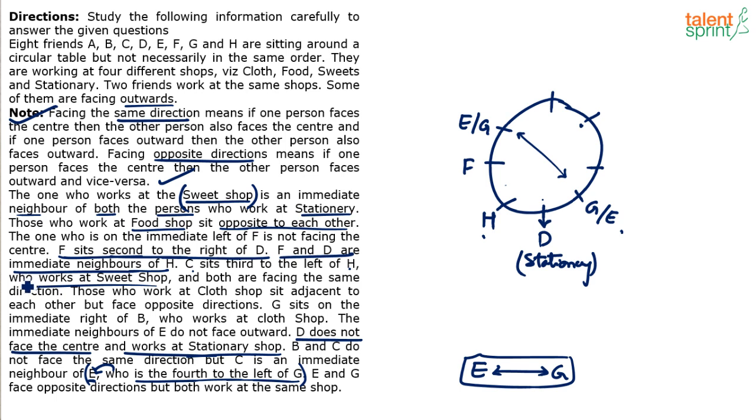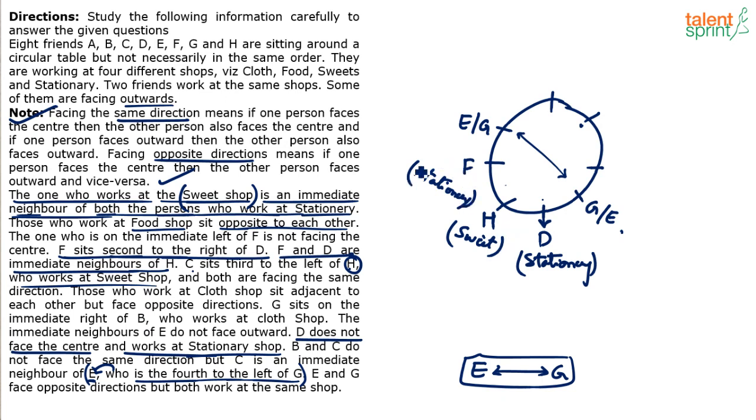Who is who here? Okay, I think I've got some clue. Who works at sweet shop? We are referring to H. Basically, H works at sweet shop. So H is a sweet shop guy. Again, go back to the first point. The one who works at sweet shop is an immediate neighbor of both the persons who work at stationery. So obviously H should be a neighbor of both the stationery guys. So I can say F also works in stationery. The one who works in sweet shop is a neighbor of both the stationery guys, so obviously the stationery guys should be F and D here. You're getting me? Now you can ask me a question.